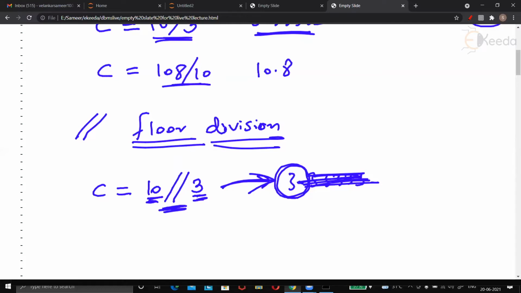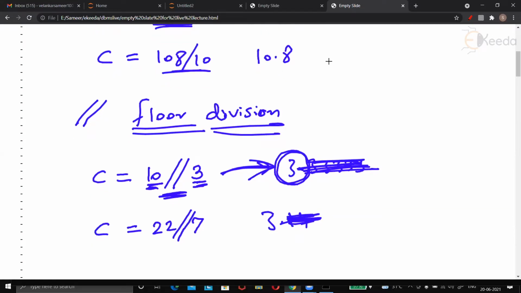Suppose I say, what is 22 by 7? Everybody's favorite quantity, 22 by 7, everybody will say is 3.14, or rather a bit more, 3.147, whatever, it goes on. But if I write 22 double slash 7, this is floor division, and the answer won't be 3.14, it will be 3.